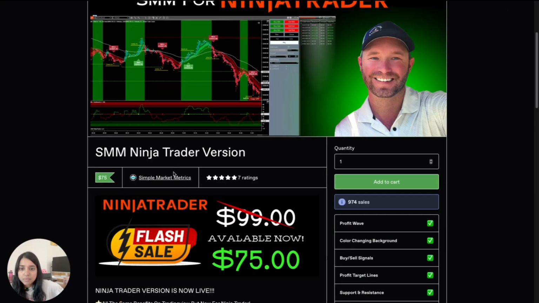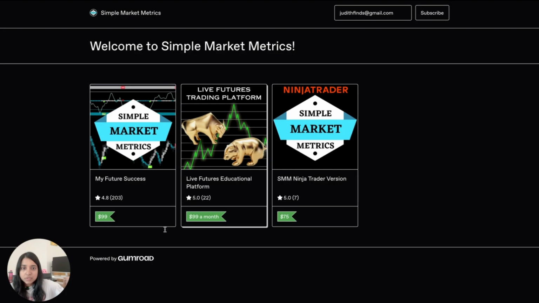So here is an example of a Gumroad store. This one is by Simple Market Metrics. This is like the entry of the store. You can see it's welcome to Simple Market Metrics, and then it shows you 3 digital products that are being sold. One for $99, another is $99 a month, and the other is $75. I'm going to check out this one right here, My Future Success.